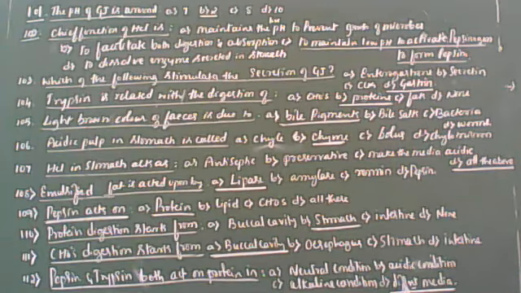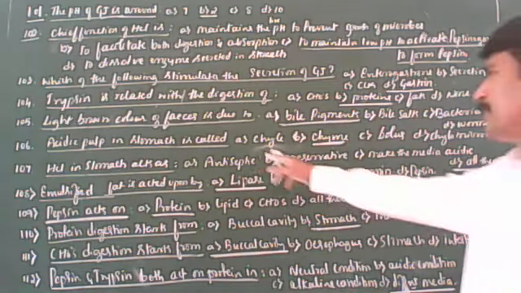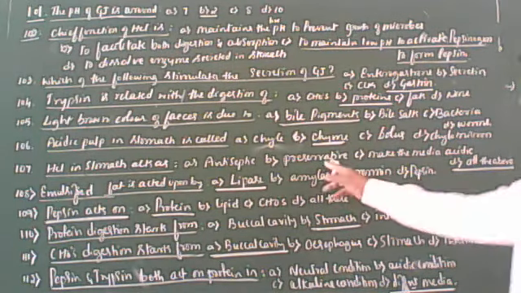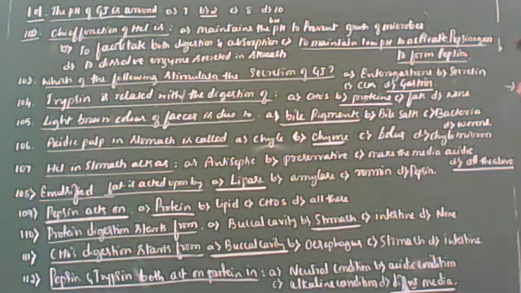Okay, listen, students, I'll read once again, just question and answer. The pH of the gastric juice is around 2. The chief function of HCl is to maintain the low pH to activate pepsinogen to form pepsin. Which of the following stimulates the secretion of gastric juice? Gastrin. Trypsin is related to the digestion of proteins. Light brown color of the feces is due to the presence of bile pigments. Acidic pulp in the stomach is chyme. Alkaline pulp in the intestine is chyle. HCl in the stomach acts as all the above: antiseptic, preservative and makes the media acidic. Emulsified fat is acted upon by lipase only.